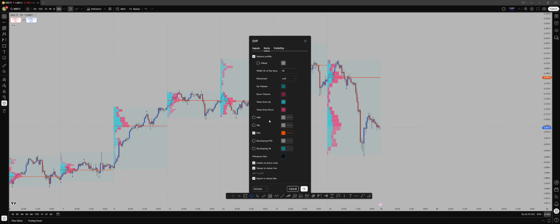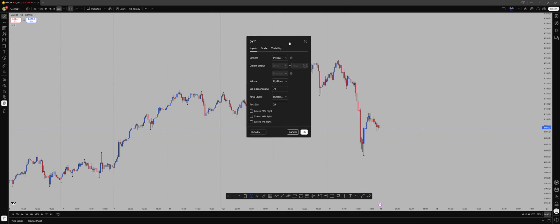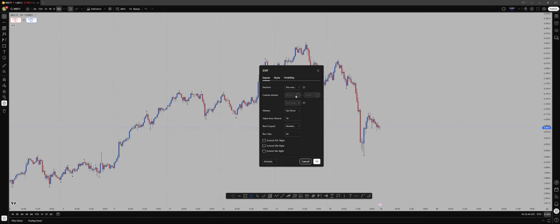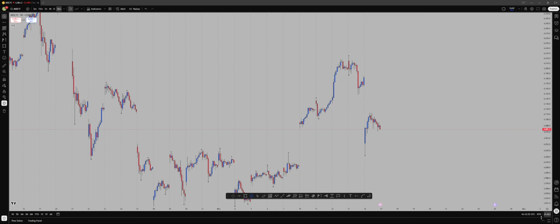You can also go into the settings and highlight the value highs and lows, as well as change some specific settings if you want to show specific days or times, like pre-market only, market only, post-market, or custom time frames. If you select pre-market only, it should give you session profiles for the pre-market. I don't know how it works, as I've not used this before. Maybe you have to change something from here to regular. Okay, it doesn't show either.